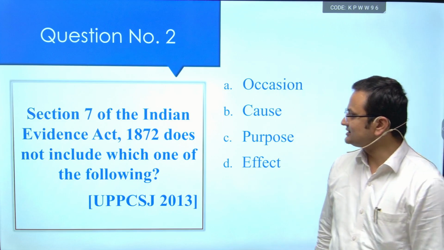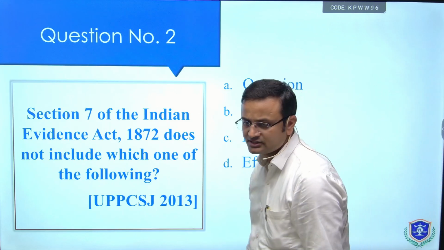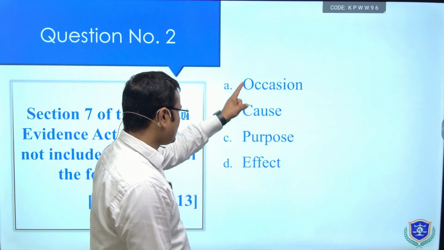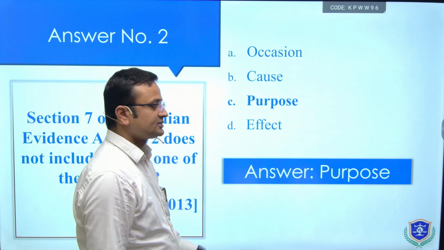Next question is, section 7 of Indian Evidence Act does not include which one of the following? This question has been asked in UP Judiciary. Now options are occasion, cause, purpose, effect. Let's see the answer. It is purpose.